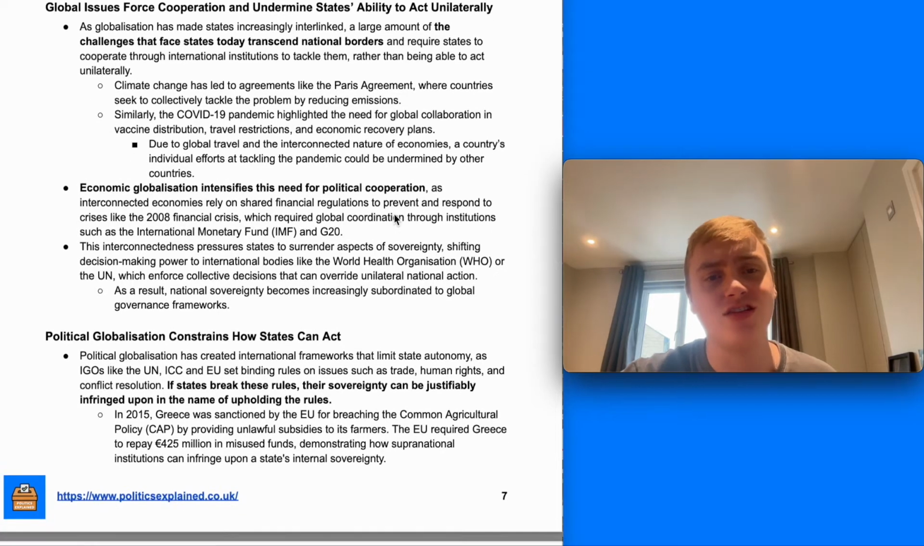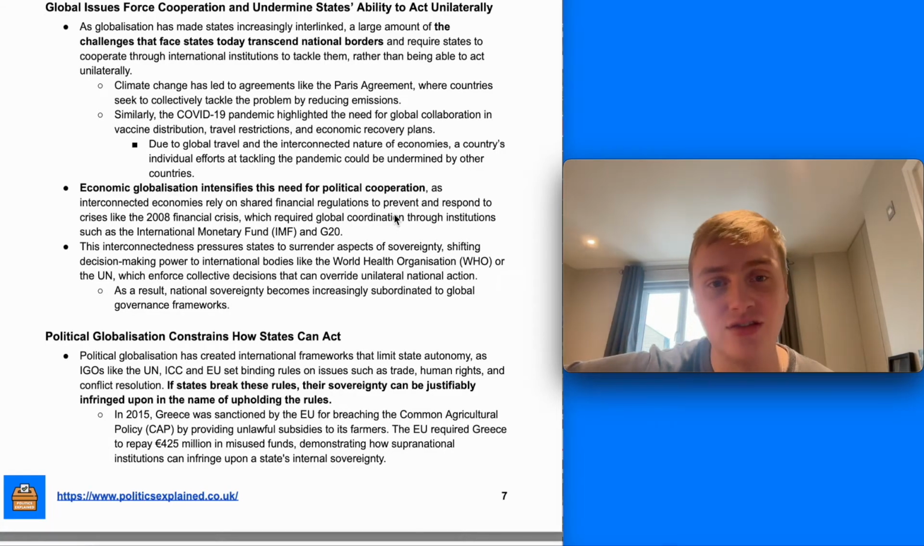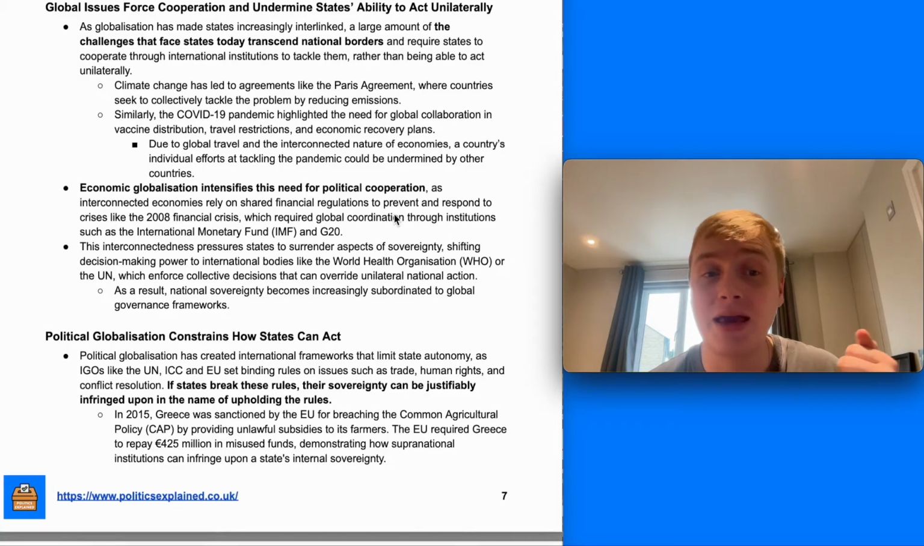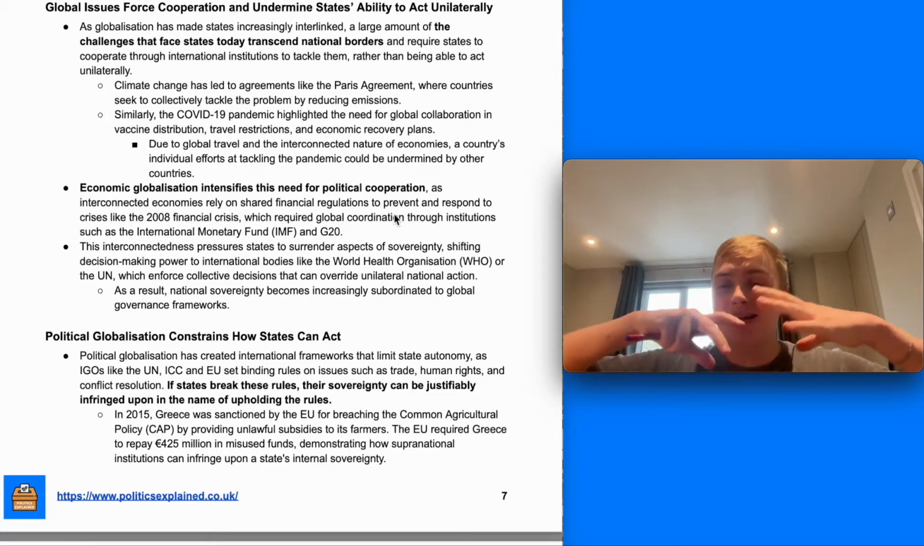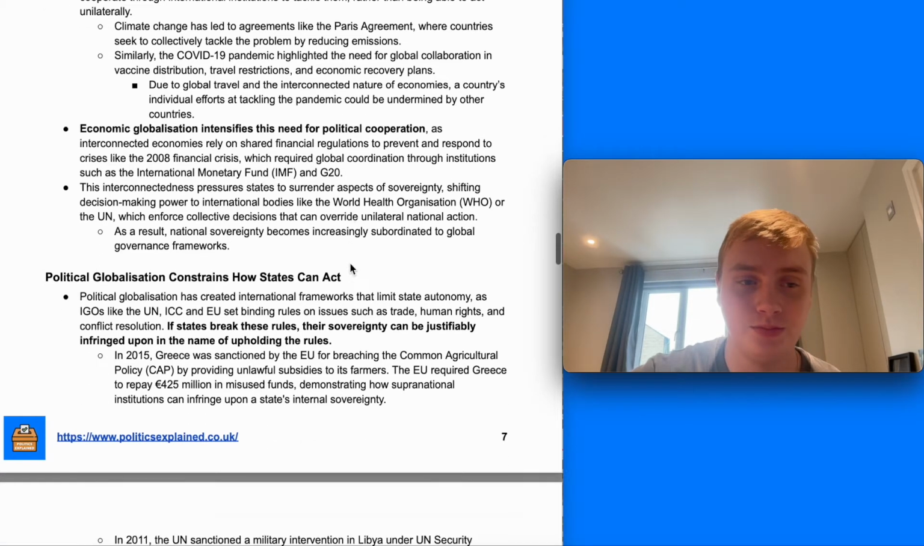And economic globalisation intensifies this need for political cooperation, as interconnected economies rely on shared financial regulations to prevent and respond to crises like the 2008 financial crisis. And this pressures states to surrender aspects of their sovereignty, shifting decision-making power to international bodies that can make decisions internationally, such as the World Health Organization, the European Union, and the United Nations, for example.